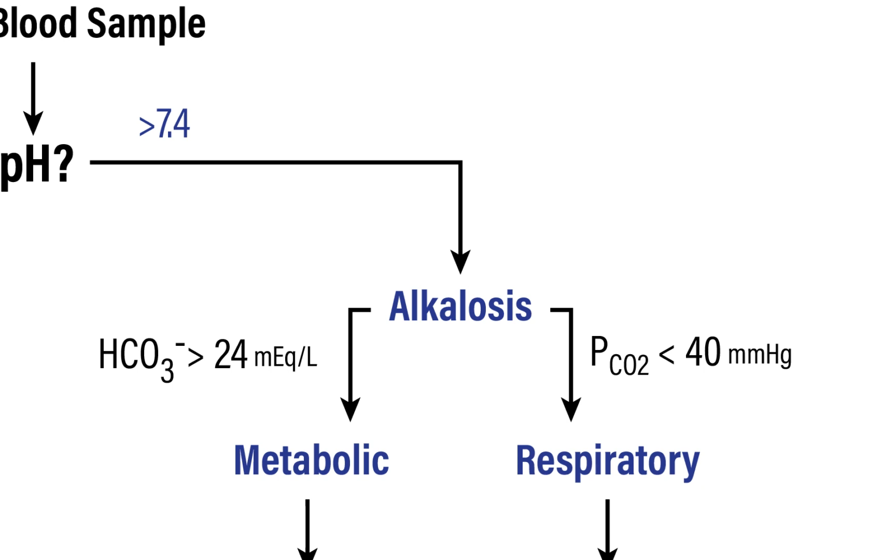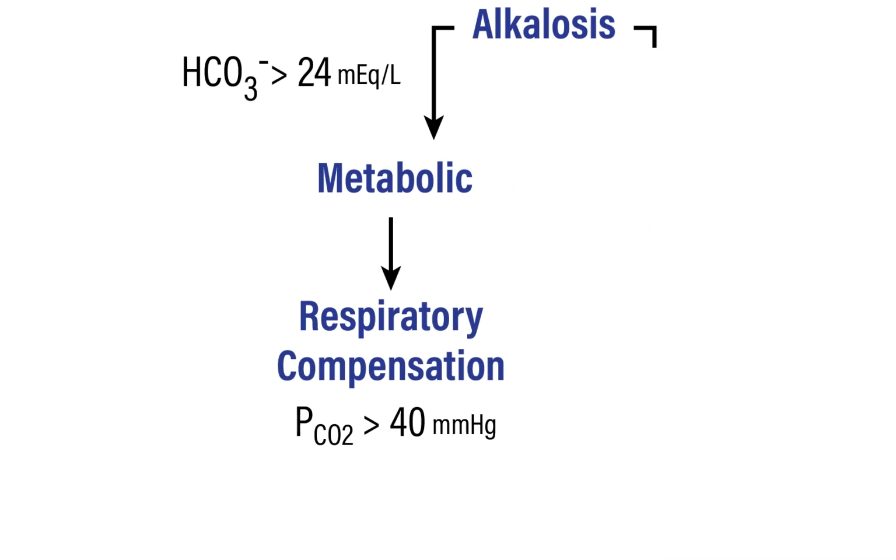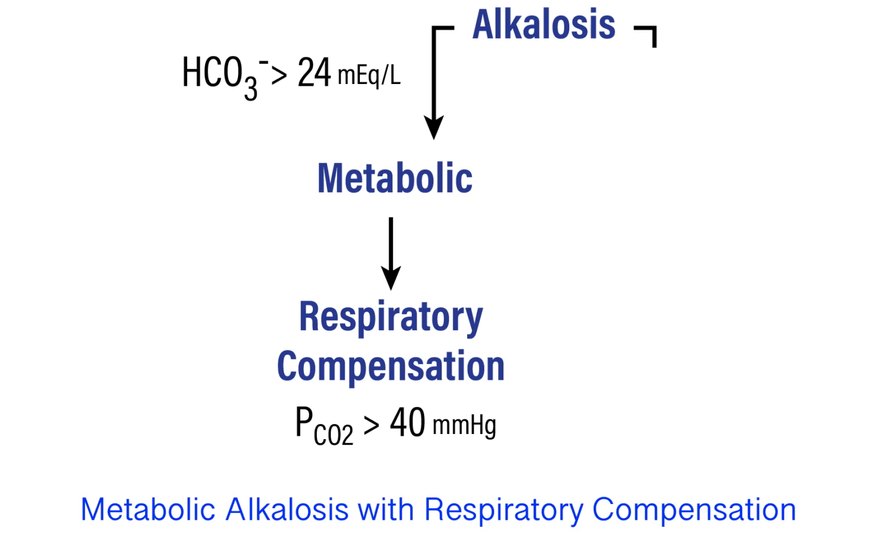So now the question is, is the respiratory system compensating? How does the respiratory system compensate? It compensates by decreasing ventilation. Again, this is stimulated by the peripheral chemoreceptors. They detect the increased pH of the blood. This causes a decrease in ventilation, which increases the partial pressure of carbon dioxide. So if we see that the partial pressure for carbon dioxide is elevated, then we would conclude metabolic alkalosis with respiratory compensation.